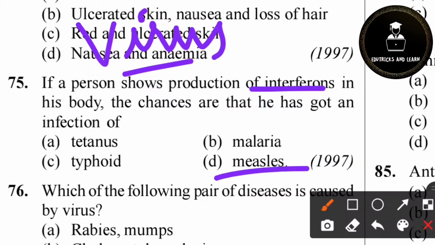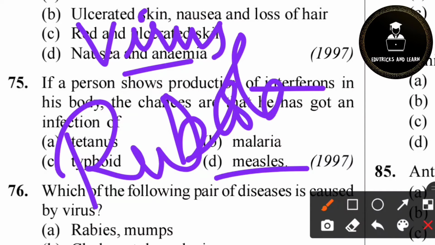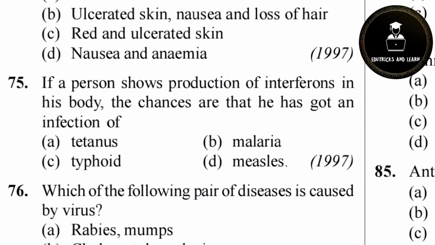So it is an acute infection. Measles is an acute infection of childhood which is caused by rubella virus. In the previous 4 to 5 years, this term, rubella virus, has been very popular. So the answer is measles.